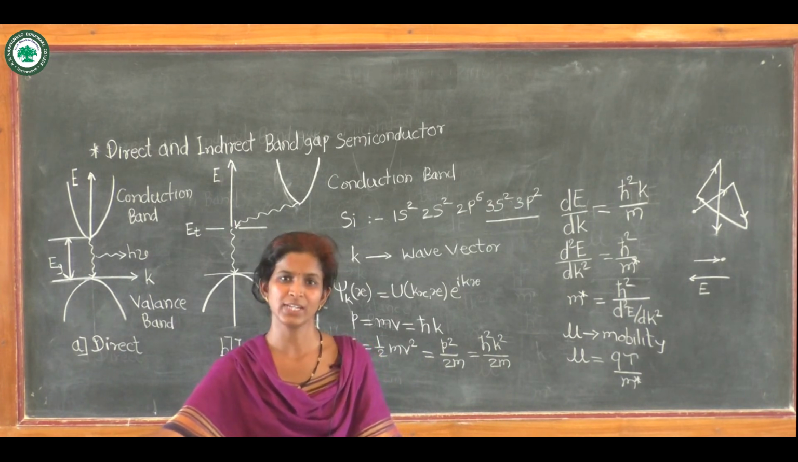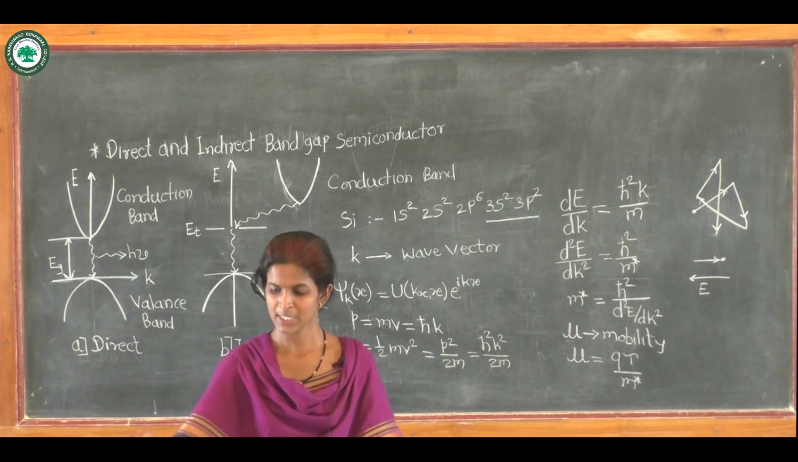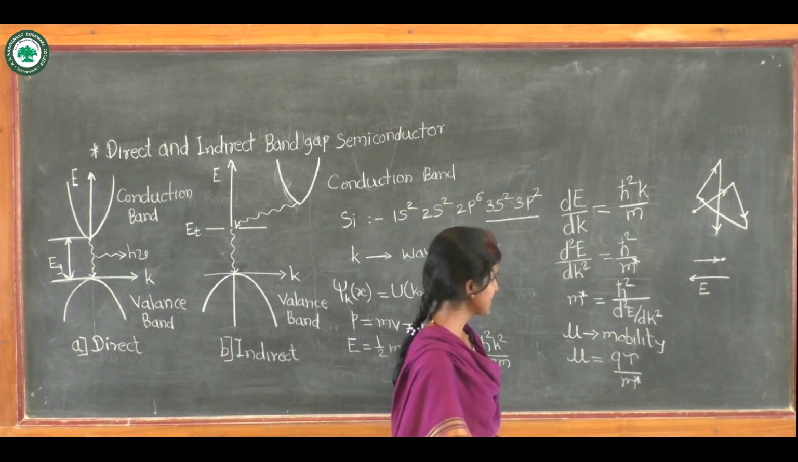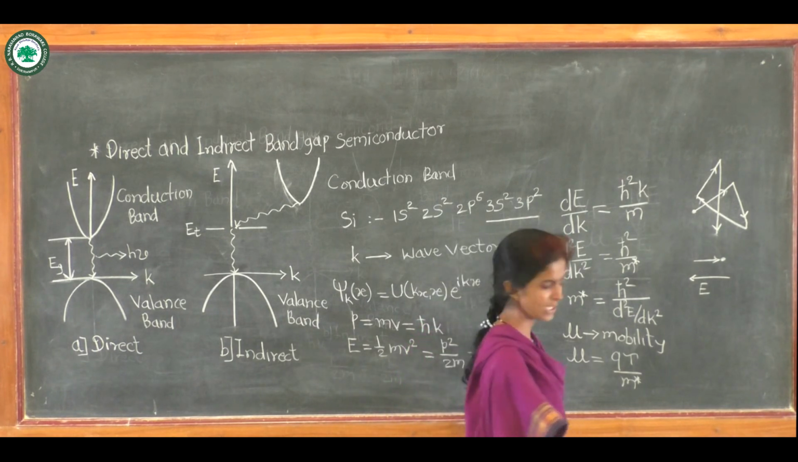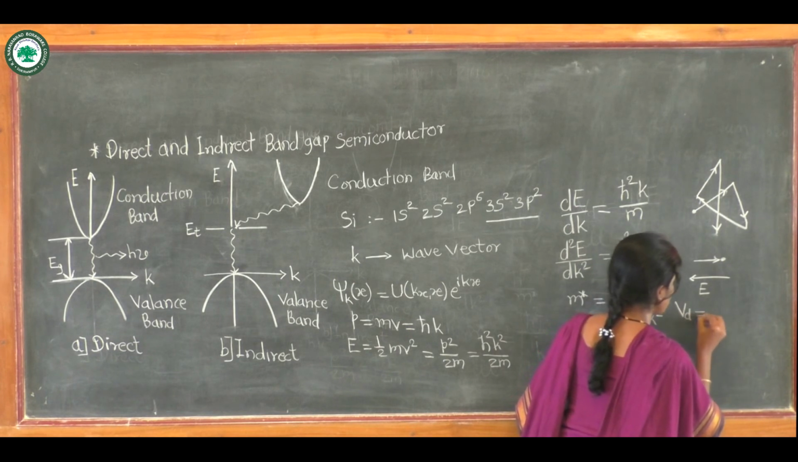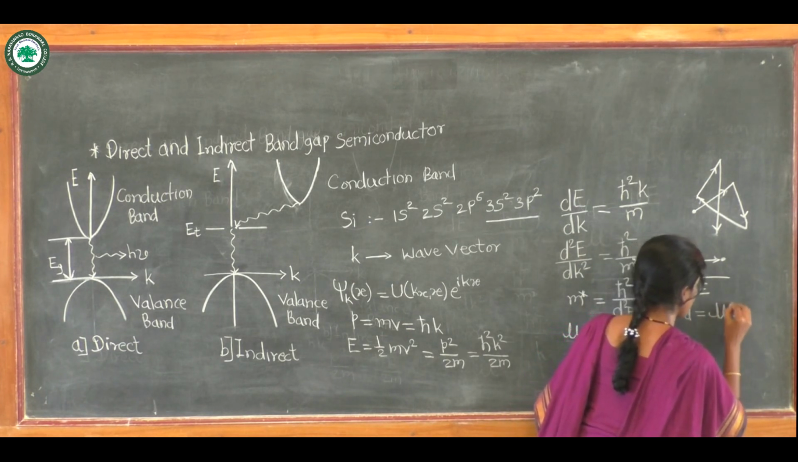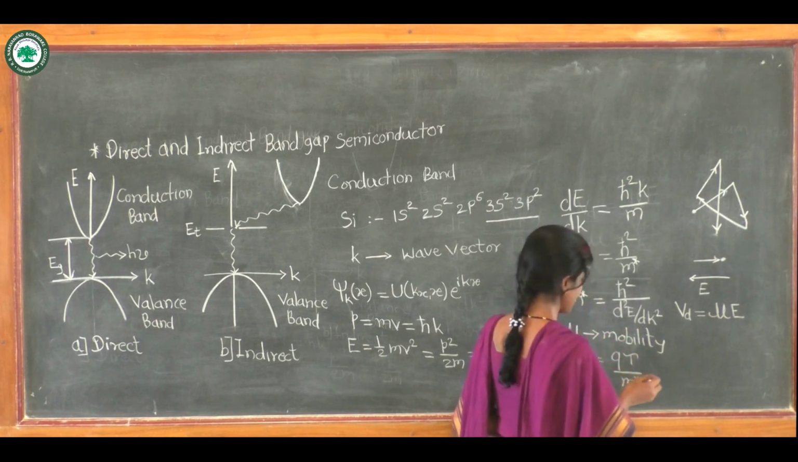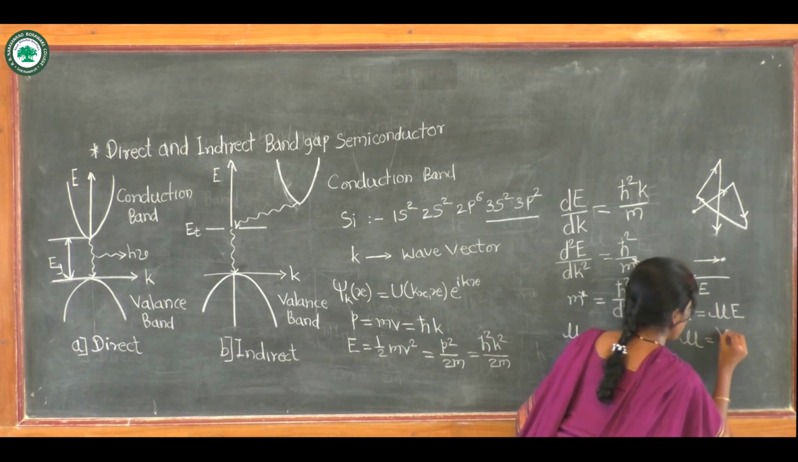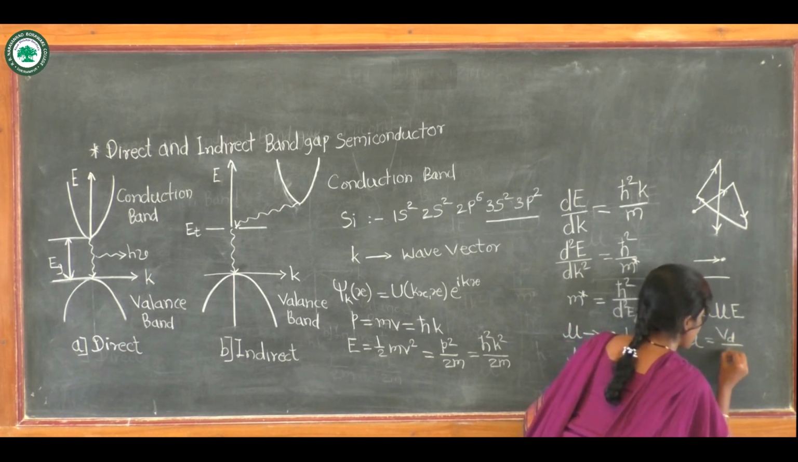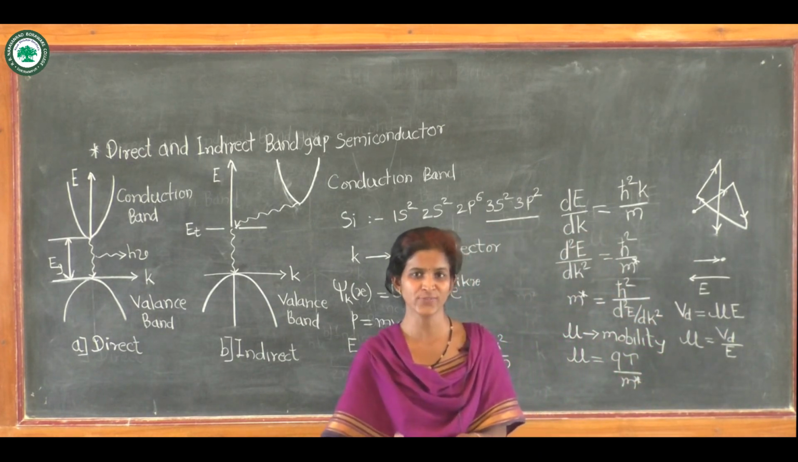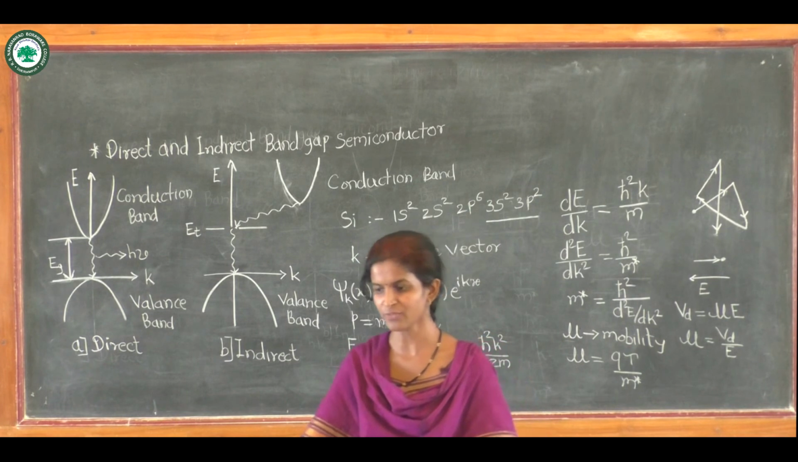When electric field is applied to the semiconductor, then the velocity of carriers is known as drift velocity, which is given by Vd is equal to mu into E. So from this, mobility is given by mu is equal to Vd, that is drift velocity upon E. So mobility may be defined as drift velocity per unit electric field.